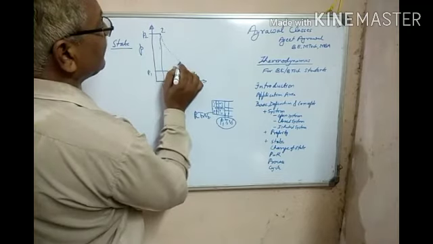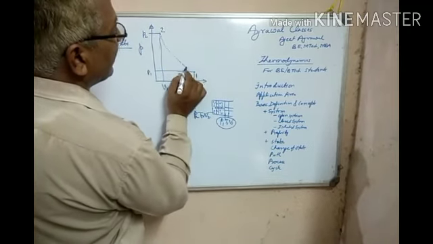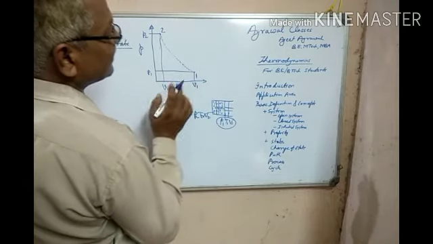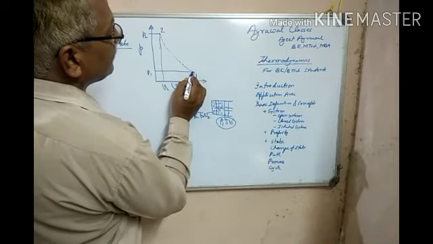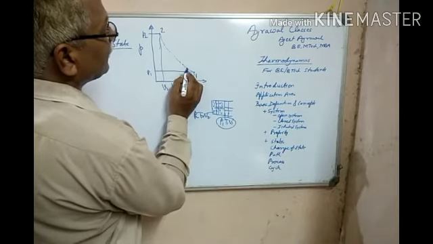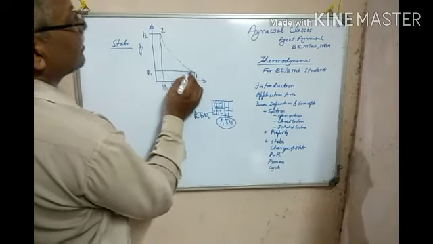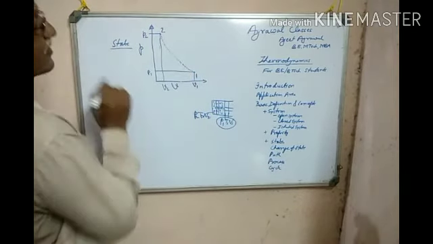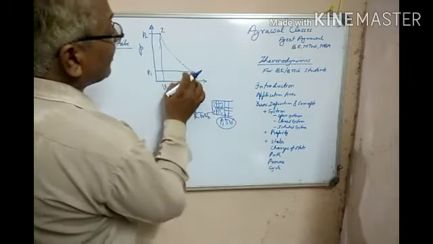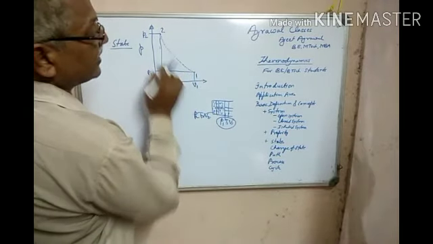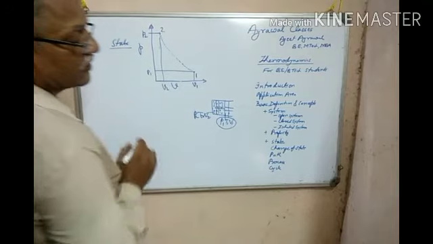Every particular point is a state: this is 1, 1, 1, 2, 1, 3, 1, 4, 1, 5, like that. So there are a number of unique states, and every time I am changing the state. So it is a change of state.